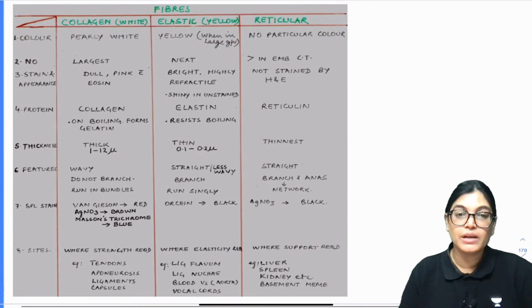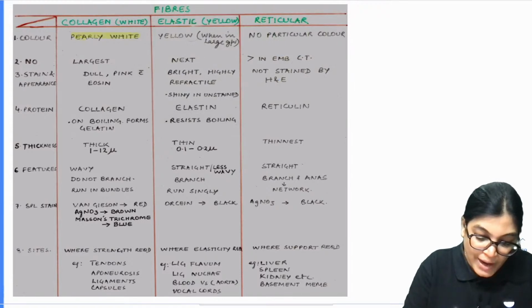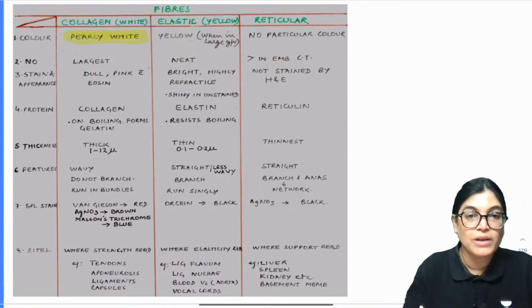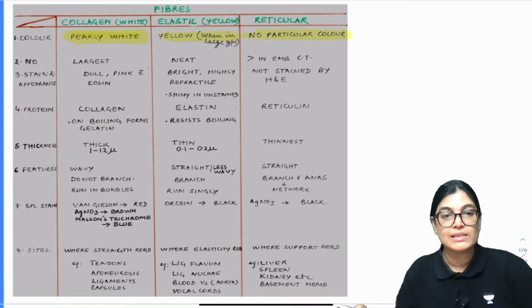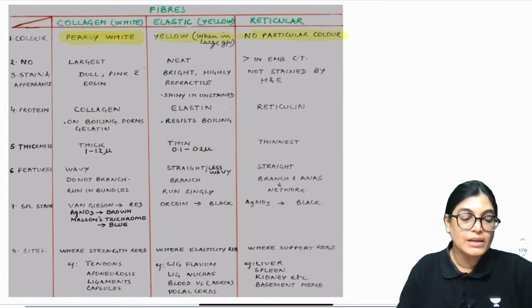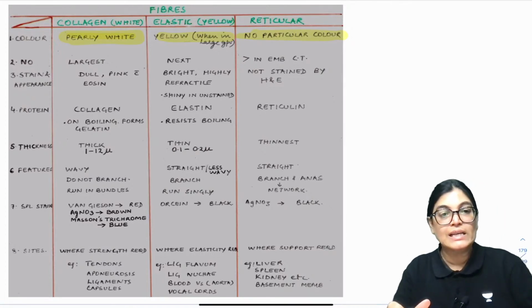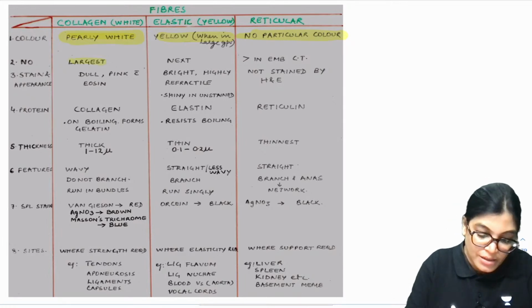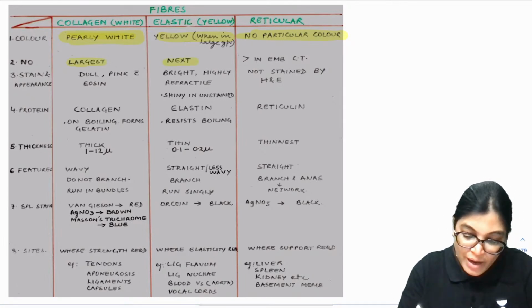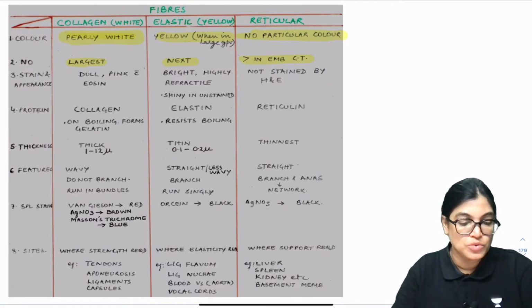Okay, so in visualizing, what you can see, the pearly white in appearance is the collagen fibers, while elastic fibers are yellow in color, and no particular color is given to the reticular fibers. Now, which fibers run in bundles? The largest one is the collagen fibers, and it runs in bundles. The next is the elastic fibers, and reticular fibers are seen in embryonic connective tissue.